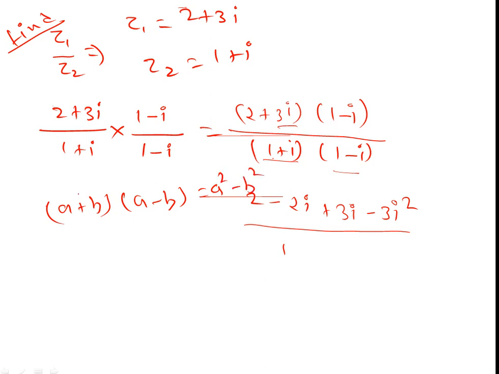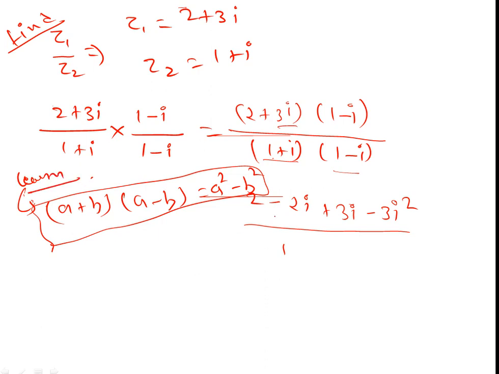It is a very important identity. You should learn every box. So a square means 1 square minus i square.